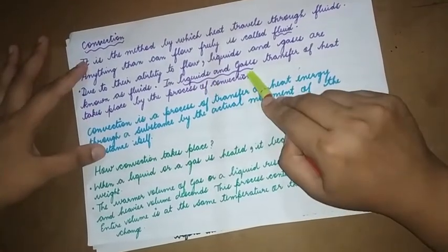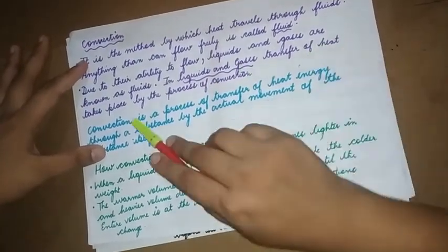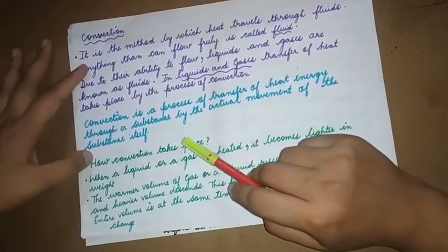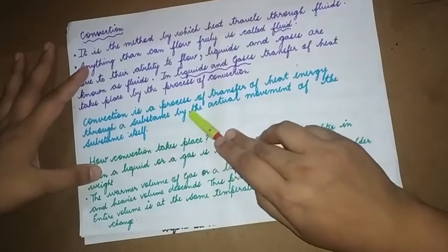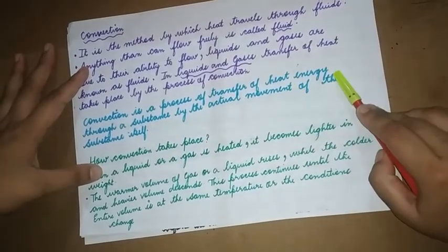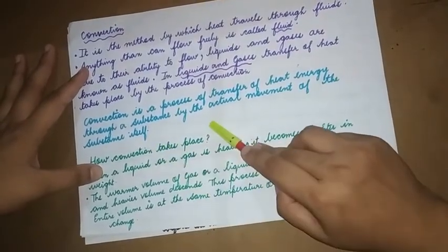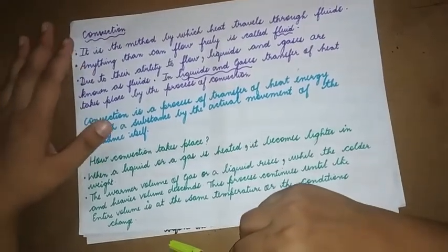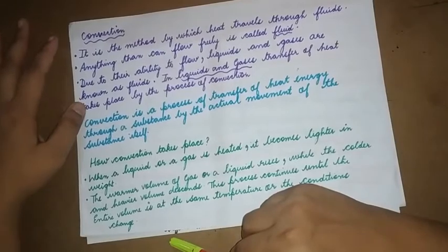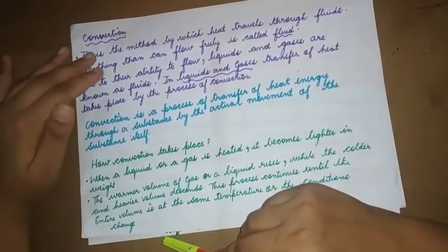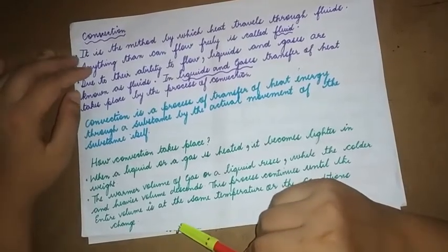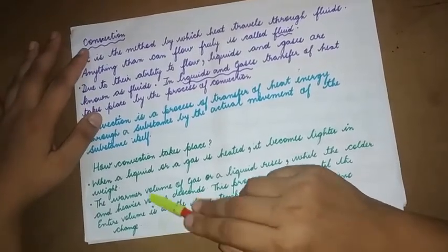In liquids and gases, transfer of heat takes place by the process of convection. Convection is a process of transfer of heat energy through a substance by actual movement of the substance itself. So, if heat has to be transferred, the substance, that is the water and the gas, they are moving and then the heat is getting transmitted.